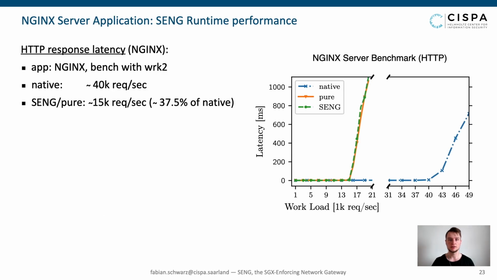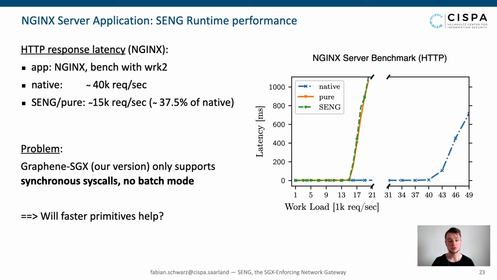We also evaluated SENG's performance for server applications by measuring the response latency and throughput of NGINX. In this case, native execution drastically outperformed Graphene SGX and SENG, which both only reach about 15K requests per second. That means about 37.5% of native performance. This was not surprising, however, and was on par with observations by the authors of Graphene SGX and is caused by the missing support of asynchronous and batch system calls.